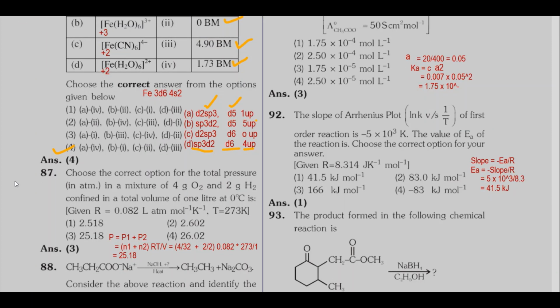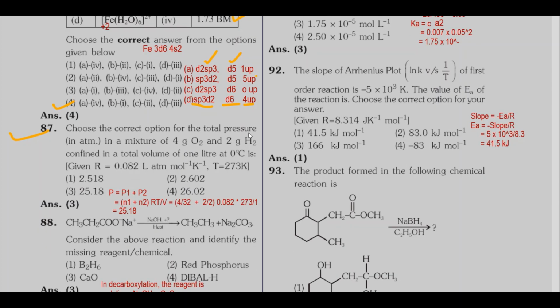Then coming to question number 87, choose the correct option for the total pressure in atmosphere in a mixture of 4 gram oxygen, 2 gram hydrogen confined in a total volume of 1 liter at 0 degree Celsius, given R 0.082 and also temperature 273 Kelvin. Total pressure means P is equal to P1 plus P2. So for P1 plus P2, when you simplify the equation, you get (n1 plus n2) RT by V.